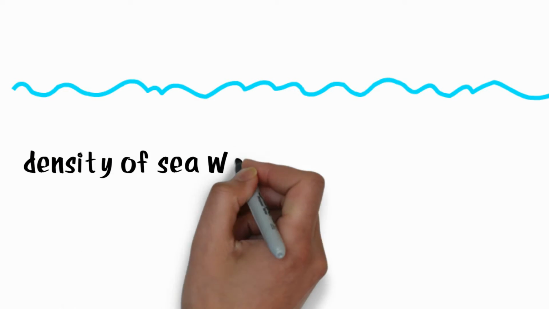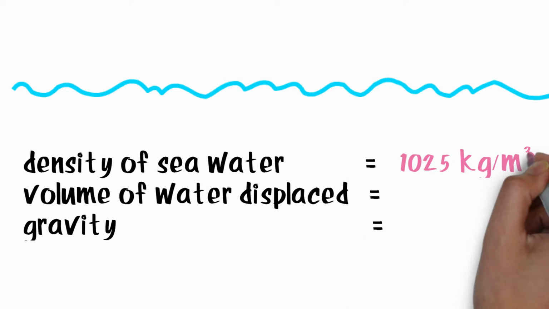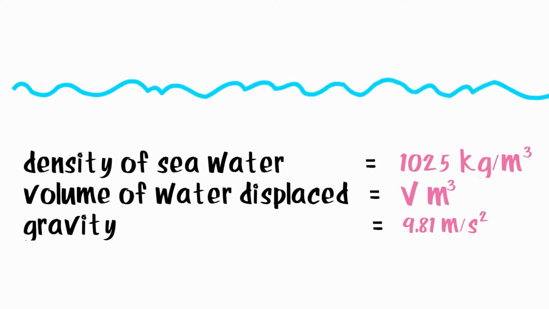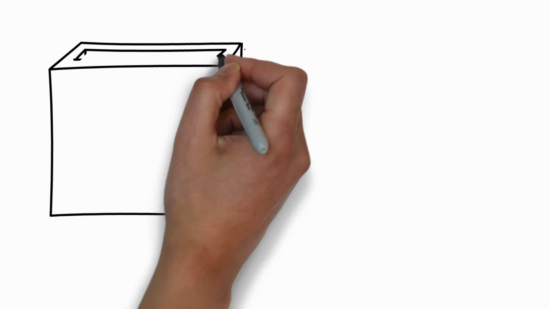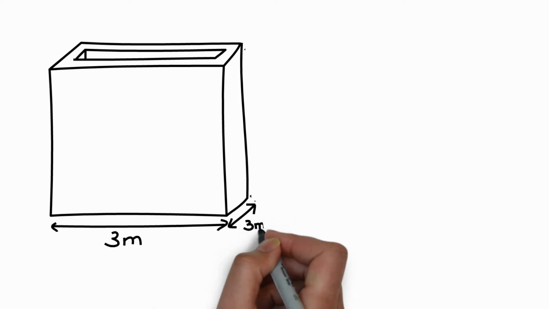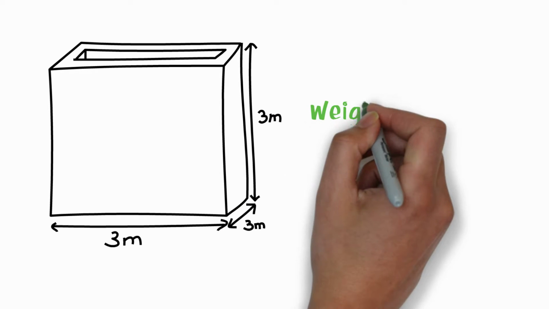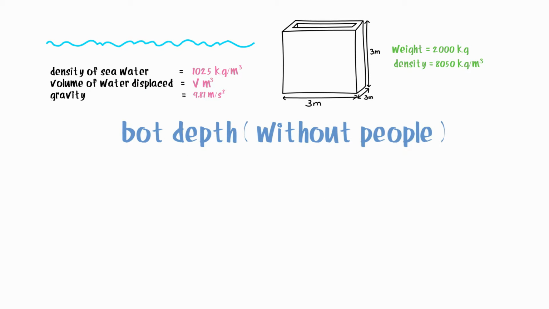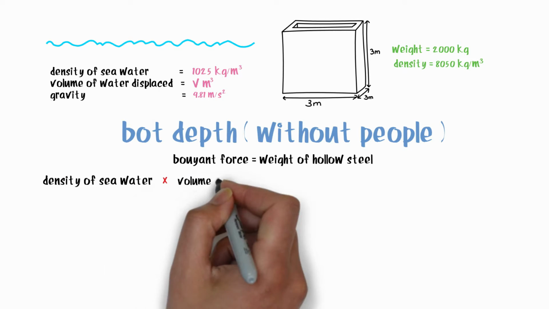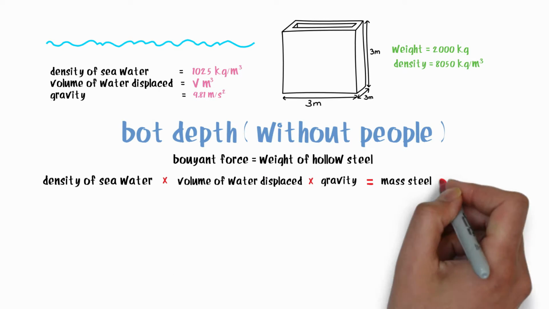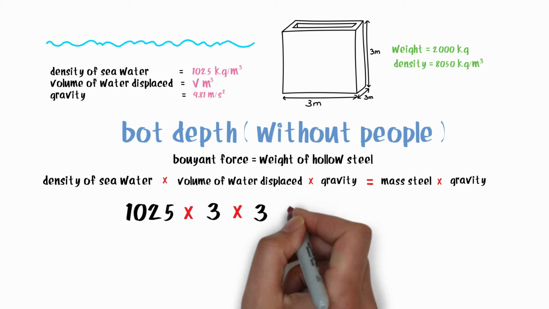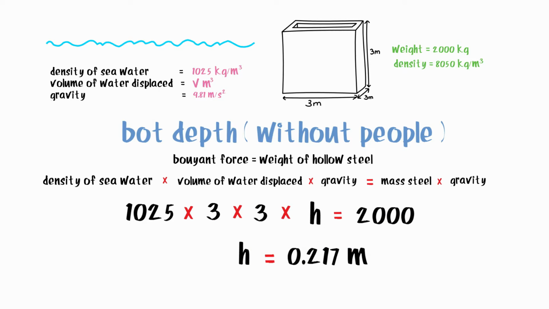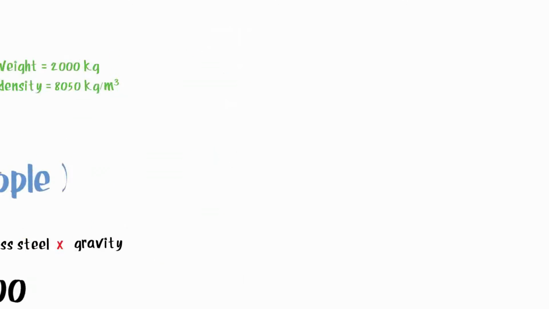Thank you. Before making a calculation, you should list all the variables given first for the still water and for the hollow box of steel. Next, you can calculate how deep the box is submerged into water, starting without putting any human inside it. Since both sides have gravity, we can cancel it on both sides. So, we get the height of the steel submerged, which is 0.2 meter.